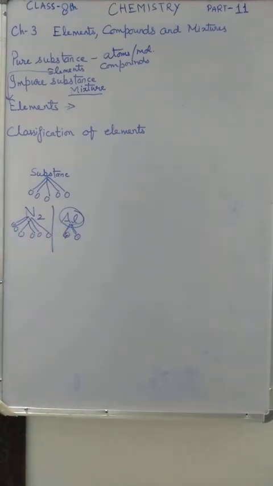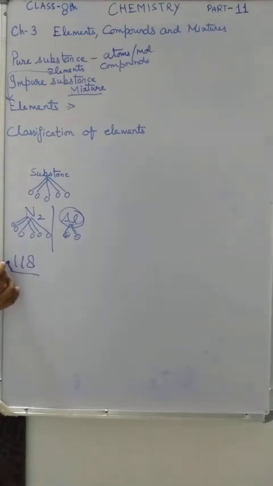Elements may occur naturally or they may be artificially prepared. Some elements are found naturally on the earth, but some are prepared artificially in the lab. At present, 118 elements are known in nature. At room temperature, some of the elements exist as solid, some as liquid and some as gases.